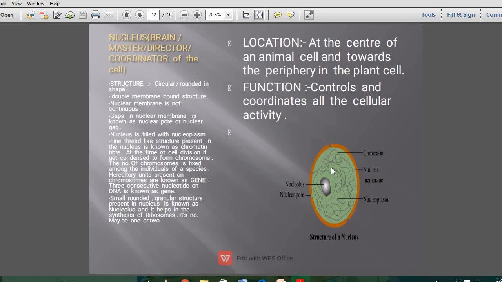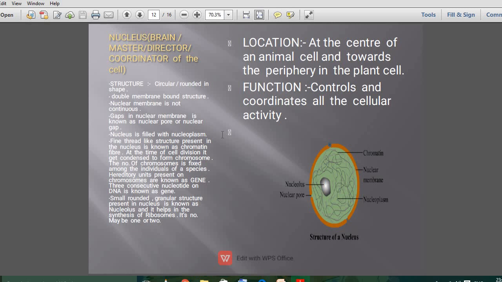That is why substances have to come inside and substances have to move outside. To have a hassle-free movement of molecules from the nucleoplasm to the cytoplasm, or from the cytoplasm to the nucleoplasm, there should be pore-like structures or gap-like structures in the nuclear membrane. So these are known as the nuclear pores or the nuclear gaps.